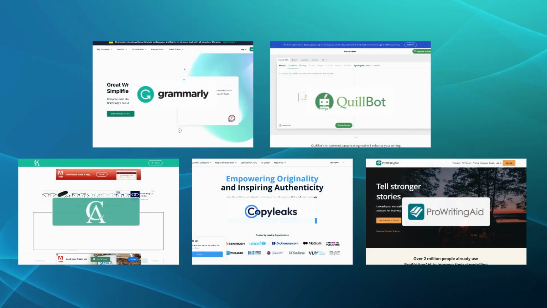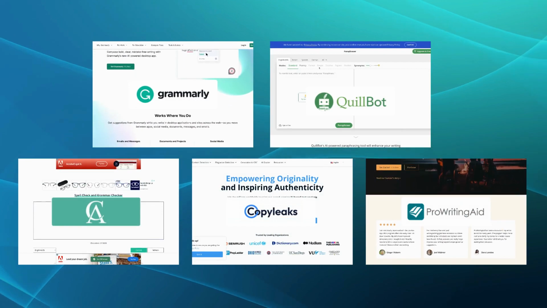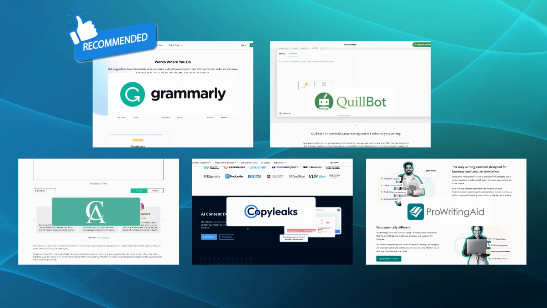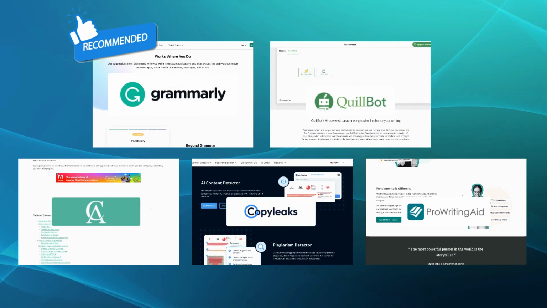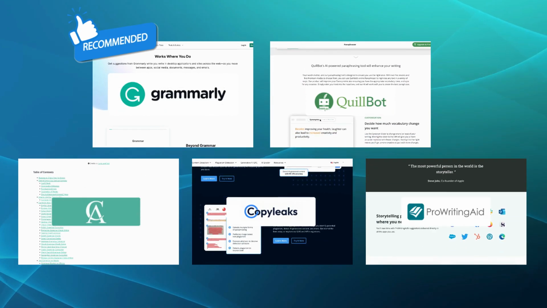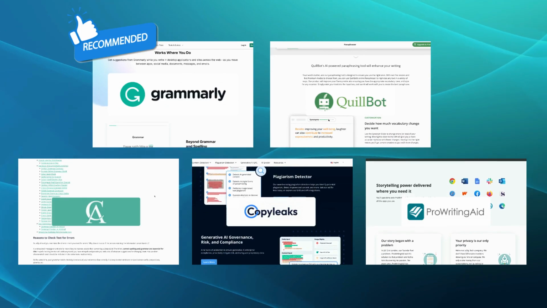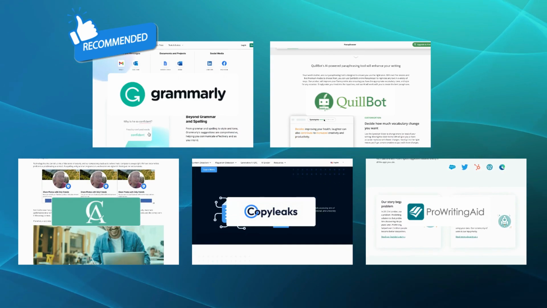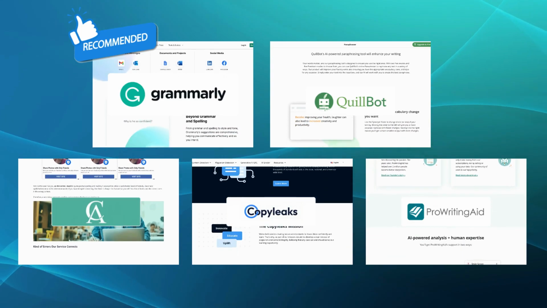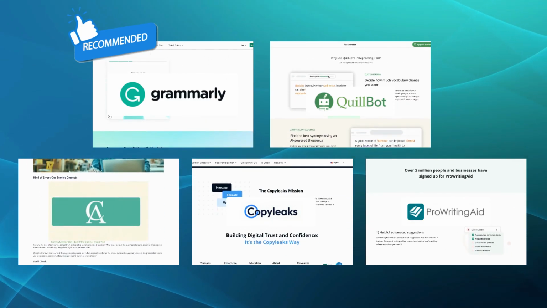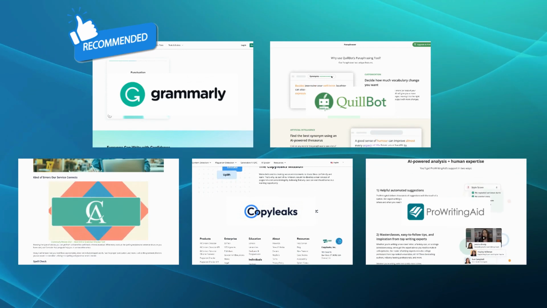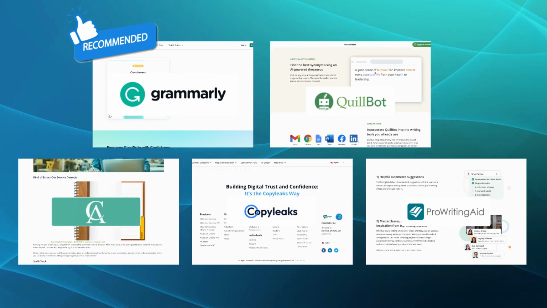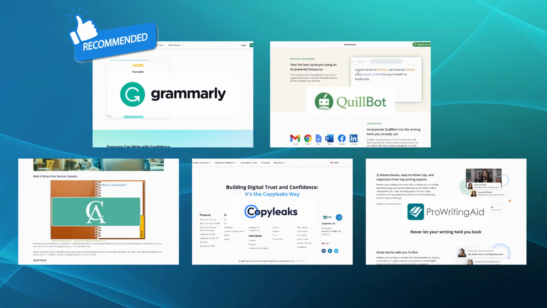While all the alternatives mentioned have their unique strengths, when it comes to the best alternative to Crossplag, we would recommend Grammarly as the top choice. With its advanced writing assistance features, Grammarly offers a holistic approach to enhancing your writing. From grammar and spelling to style and engagement, this tool ensures your content is not only error-free, but also impactful and engaging. Whether you're looking for advanced grammar checks, powerful paraphrasing capabilities, thorough plagiarism detection, precise proofreading, or comprehensive writing enhancement, these tools have got you covered.